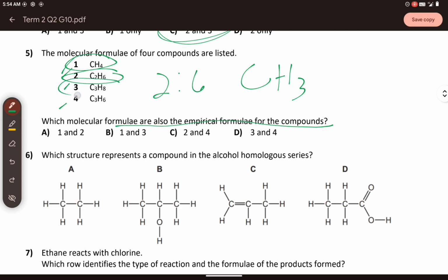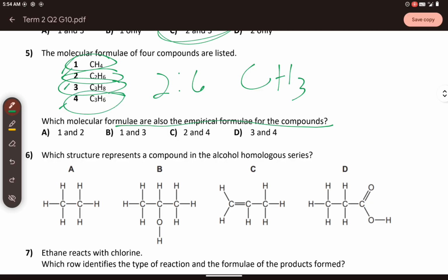Now for number 3, can you simplify it? The ratio is 3 to 8 for carbon and hydrogen. Do they have a common factor other than 1? None. So, number 3, the molecular formula C3H8, is also the empirical formula.